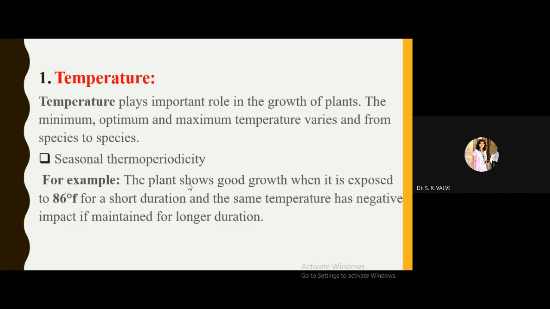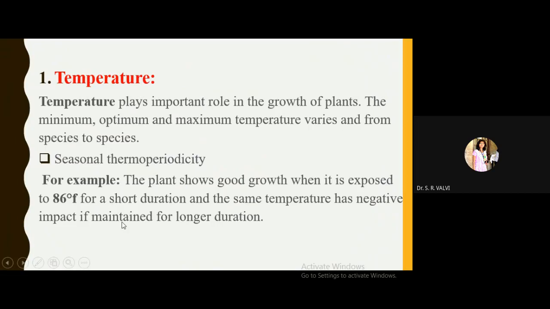Suppose we shift plants from a high temperature to a low temperature, then the plant can't survive. And even in the case of low temperature plants, if we shift them to a high temperature, the metabolism and plant acclimatization will take a long time to cope with the external environmental conditions. So for a particular growth we should expose the plant to a particular temperature.